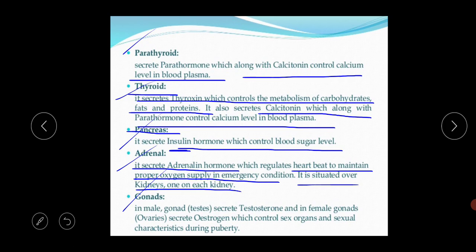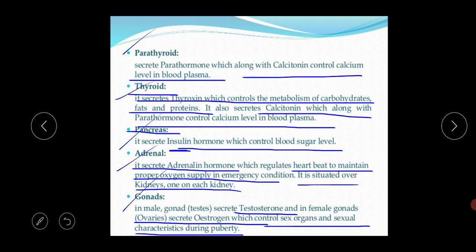So there are 2 types of gonads present in the human body. In the male body, the name of the gonad is the testis, and in the female body the name of the gonad is the ovary. The testis secretes the testosterone hormone, and the ovary secretes the estrogen which controls the sex organs and sexual characteristics during puberty. So this is the basic function of the gonads.